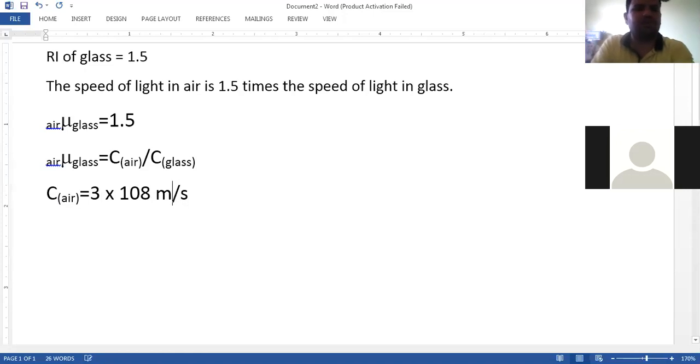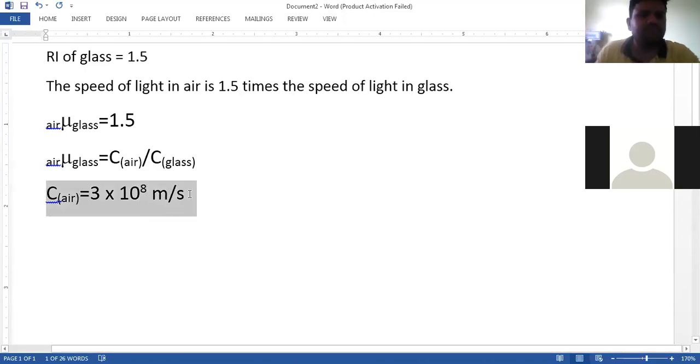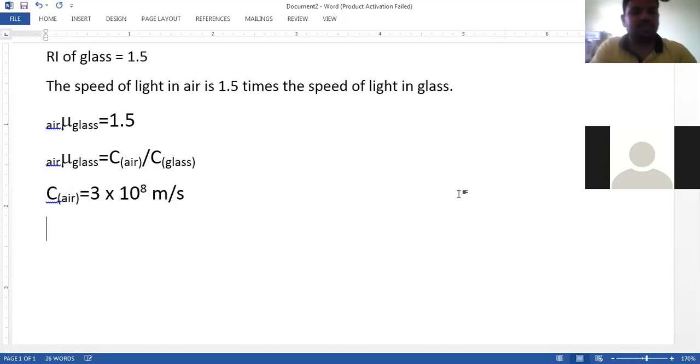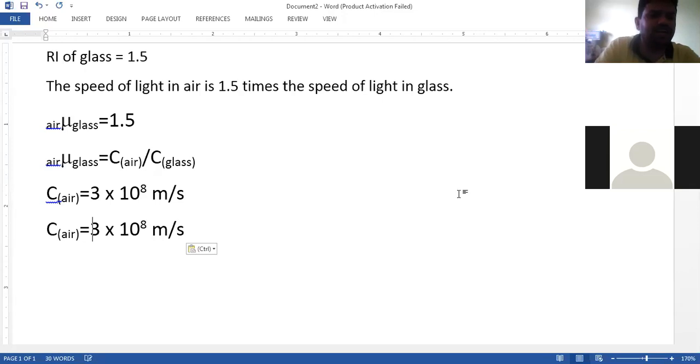Are all of you aware of this? And the speed of light in glass is 2 into 10 raised to 8 meter per second. I have written all these values.